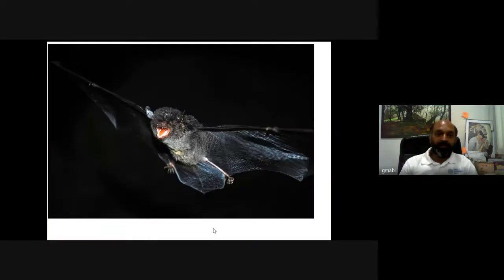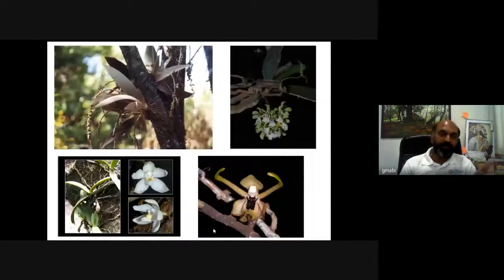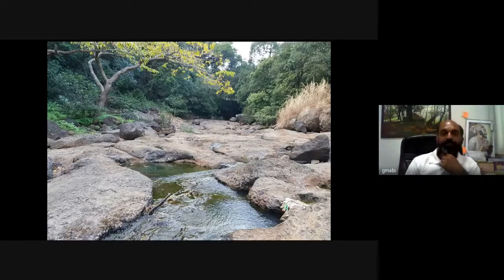These are Myotis, insectivorous bats, different habitats, different orchid species, which is again a heritage. This is Pterosaurus indicum, a recently described new species from the Western Ghats of Karnataka. These are some of the habitats from Maharashtra in the stream region.